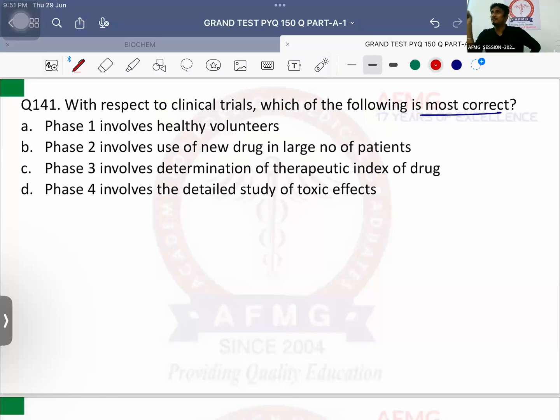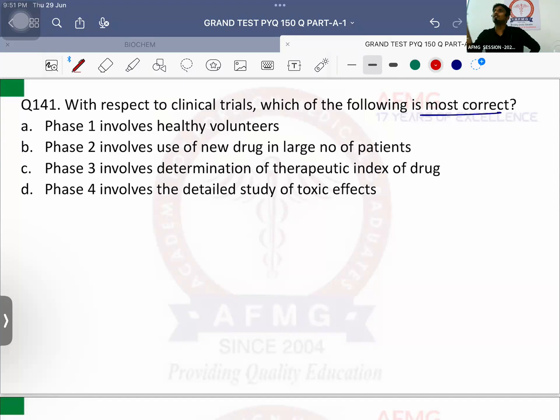So after which phase are patients taken into the clinical trials? After phase 2 usually. Okay? So patients are taken into the clinical trial. What do you do in phase 2? You will determine the efficacy. Is your drug good or not? What do you do in phase 3? RCT, randomized controlled trial. That means you will compare your new drug with the existing drug in the market.